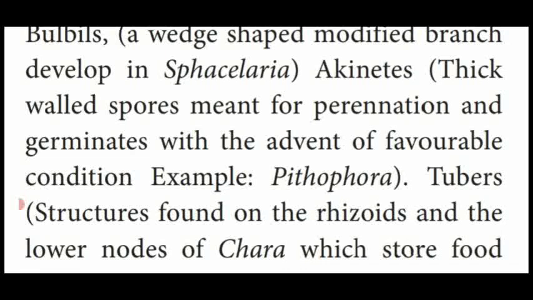During favorable conditions, these akinetes develop into a new algal plant. Example, Pithophora.